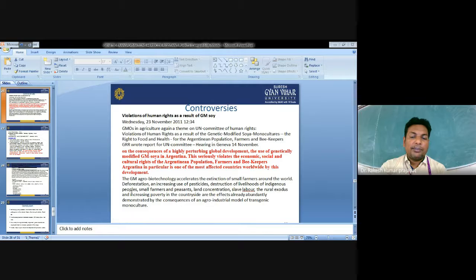Deforestation and increased use of pesticides, restriction of livelihood of indigenous peoples, small farmers, peasant land concentrations, slave laborers, rural agriculture, increased poverty in countries are facts already abundantly demonstrated by the consequences of the agro-industry's model, transgenic monoculture. Transgenic monocultures. So this herbicide tolerant plant